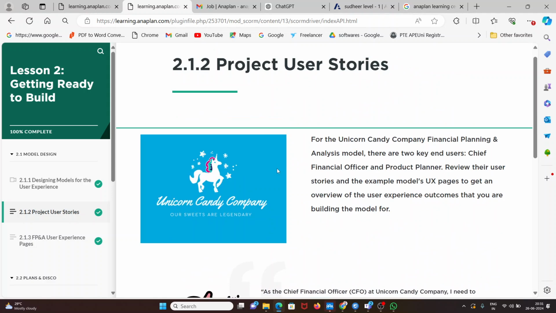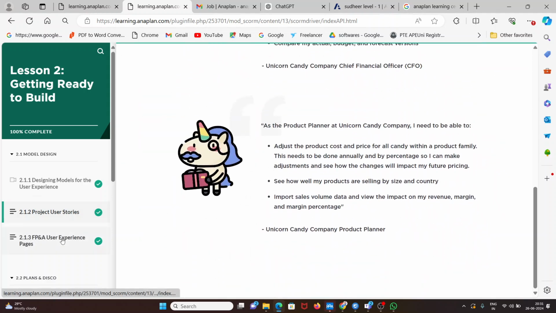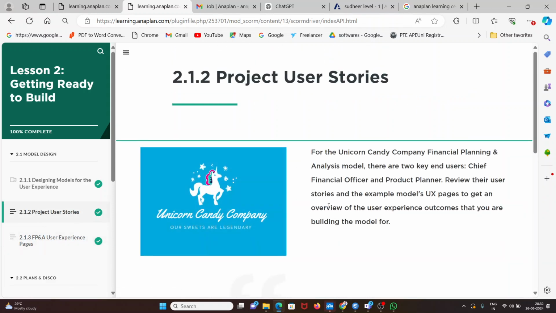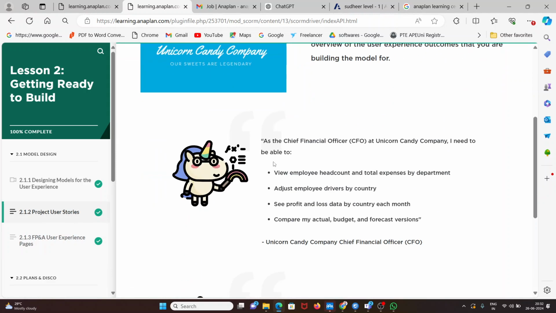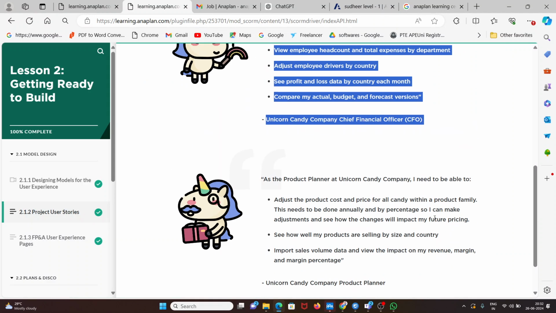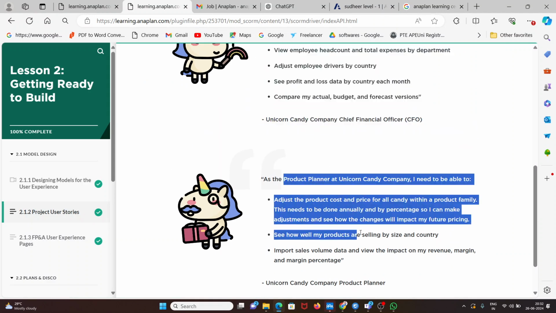So this page we have completed. We'll see what the user experience pages are. In the previous slide, we saw the requirements: this is the chief financial officer requirement, we have gone through everything, and this is the product planner requirement.